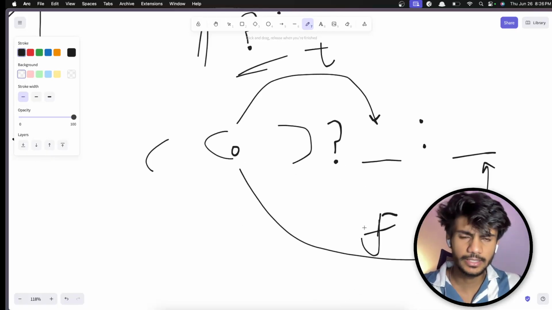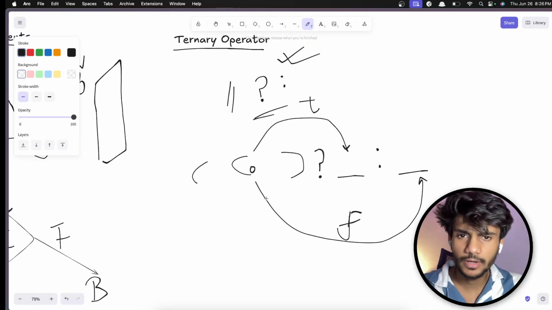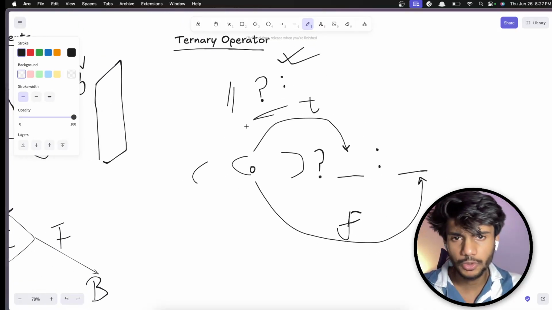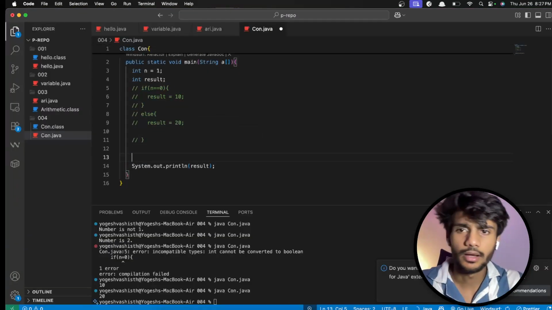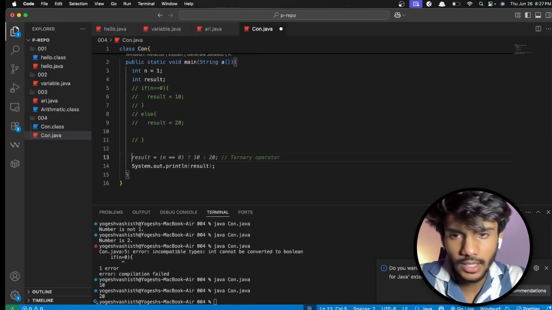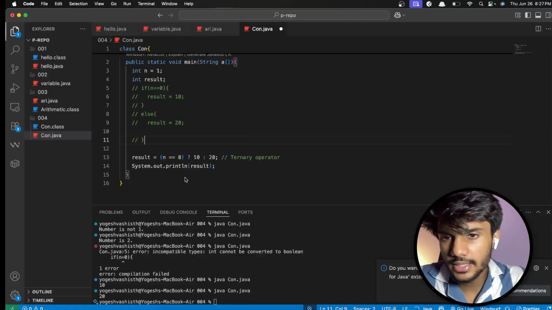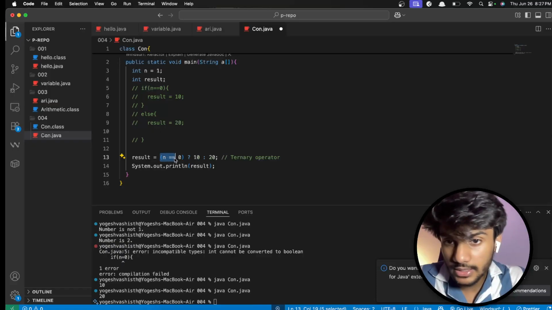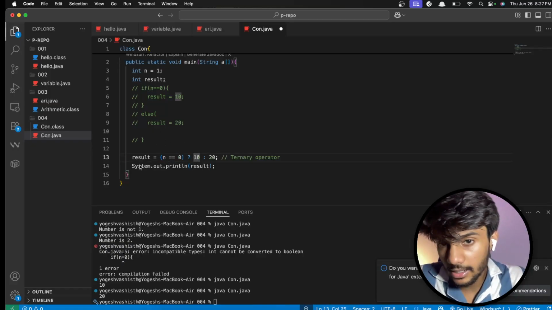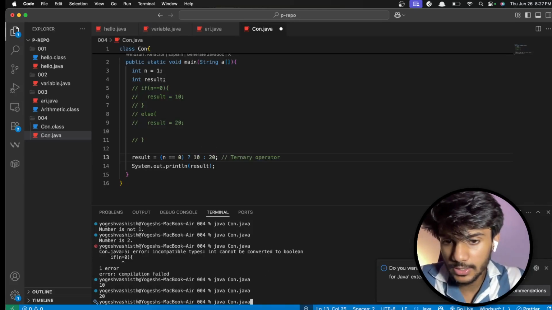This is very basic, isn't it? And that's how it works. It's a very beautiful way to encapsulate a very bulky 4-5 statements into a single statement. We can do this. Yeah, see, it did. It's easy. So what it is doing, result equal to, if this condition is true, then result should be 10, otherwise result should be 20. Isn't it easy?